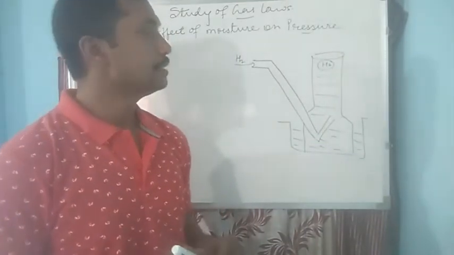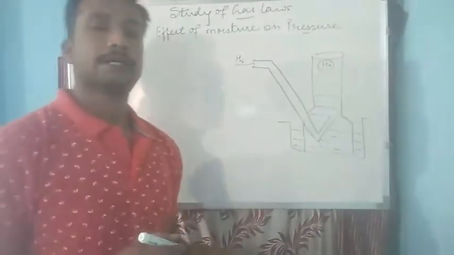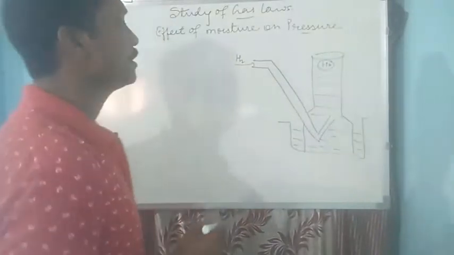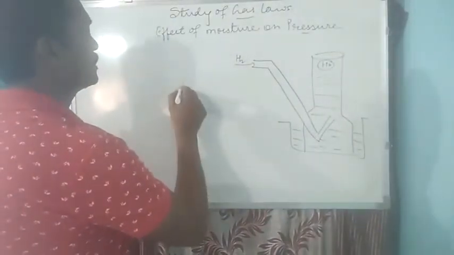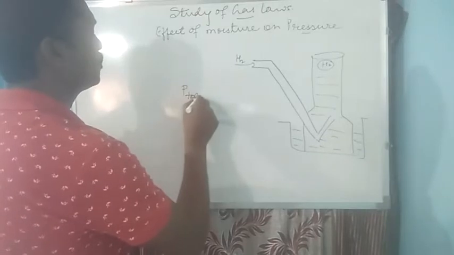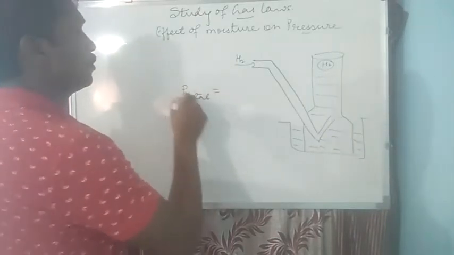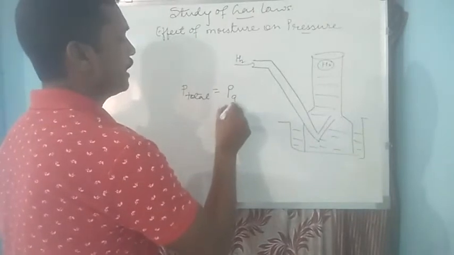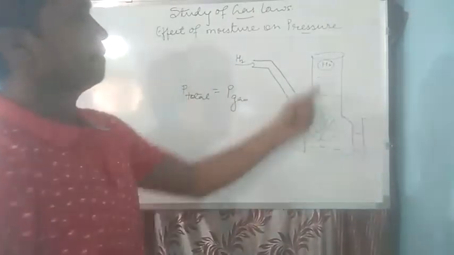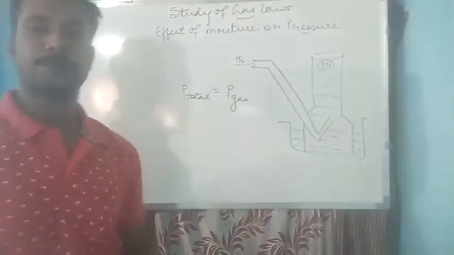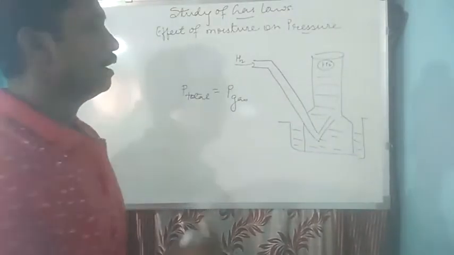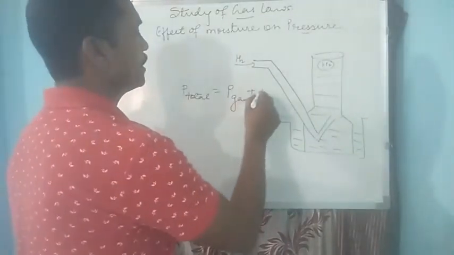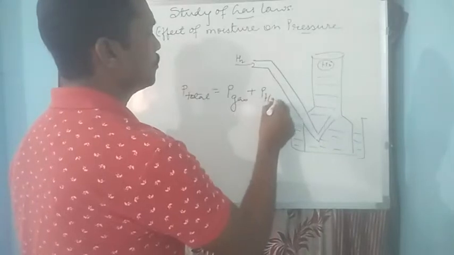So in that case, there will be total pressure exerted by this hydrogen gas, which can be given as P total, that is total pressure will be due to pressure of gas. If it is hydrogen gas, we can take pressure of hydrogen gas plus pressure due to water vapor, H2O.